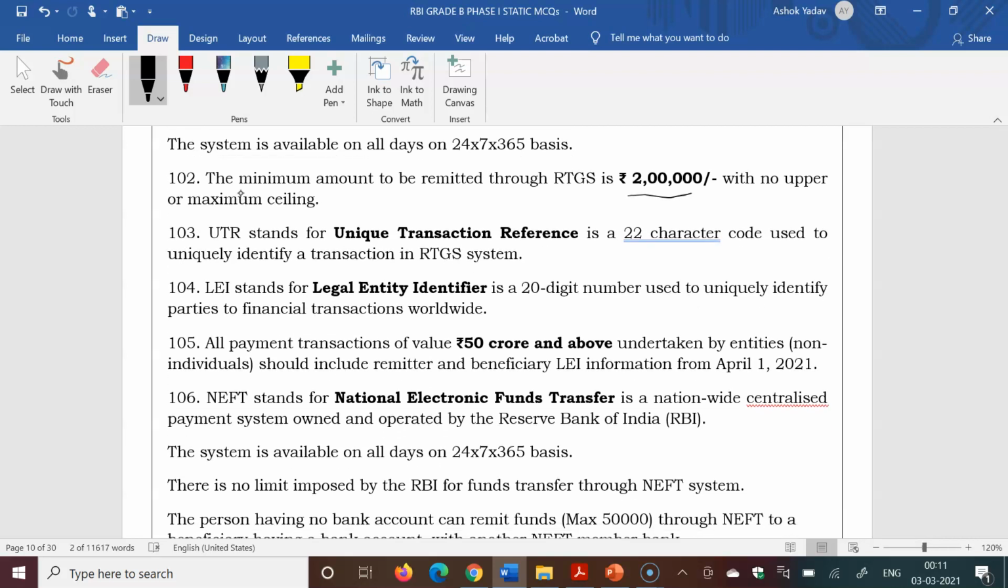Next, UTR stands for unique transaction reference. You may have heard about this UTR number when you have made some payment. Someone asked about the UTR. So UTR is unique transaction reference. It is a 22 character code.